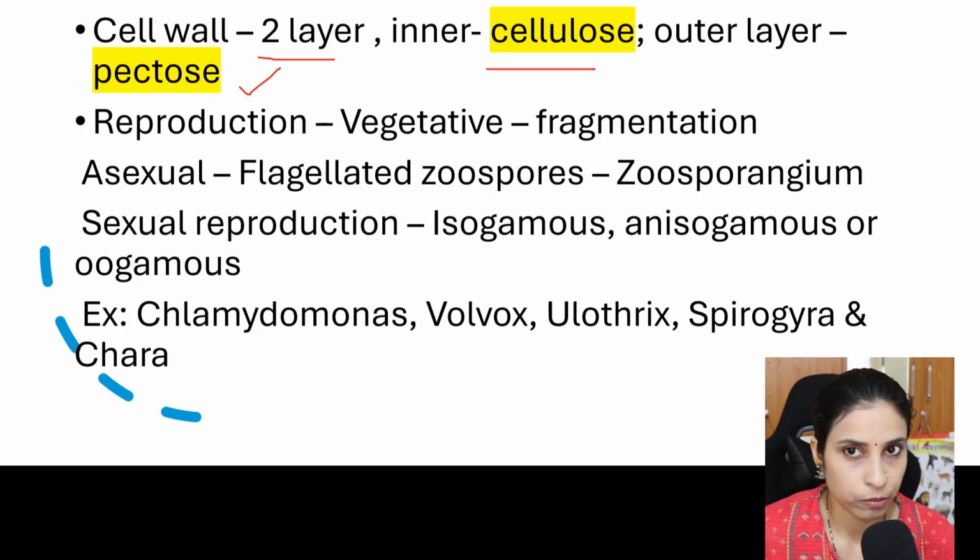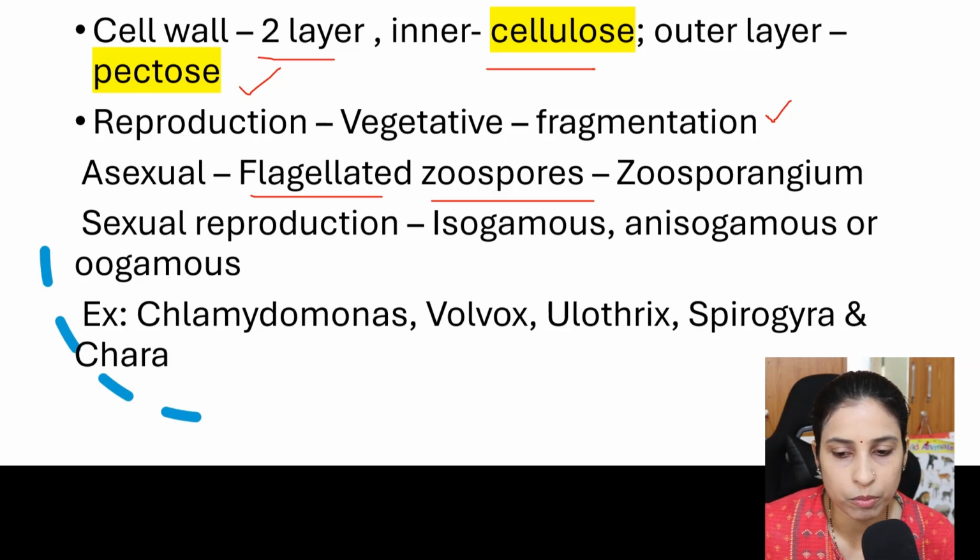Then reproduction: how do they reproduce? Vegetative reproduction is by fragmentation, where fragments form and each fragment grows into a new alga. Then in asexual reproduction, they produce flagellated zoospores in the zoosporangium. Inside the zoosporangium, zoospores are produced.